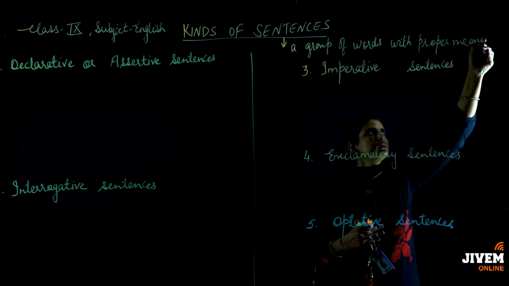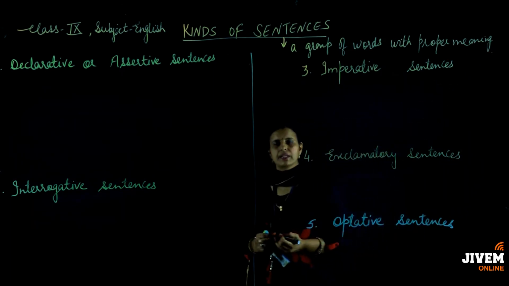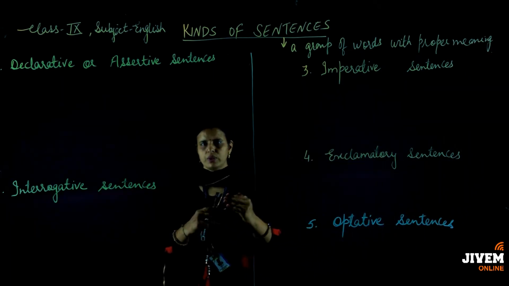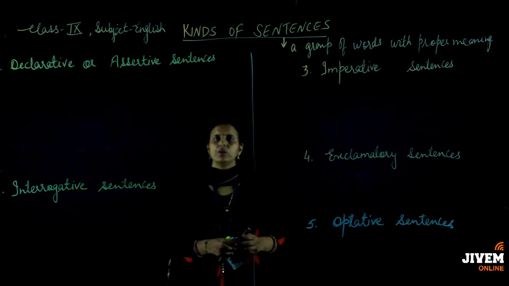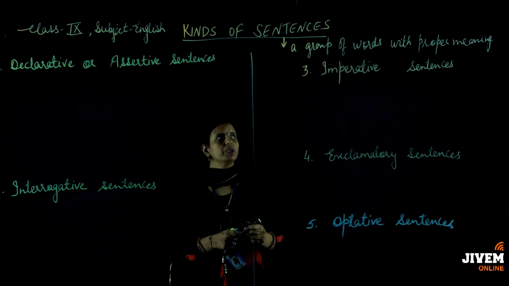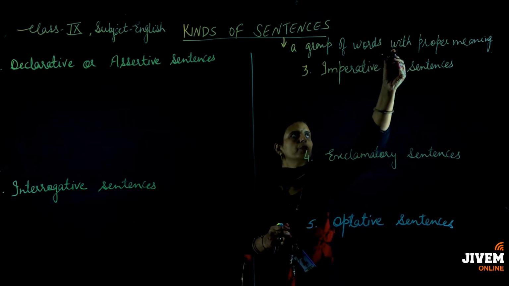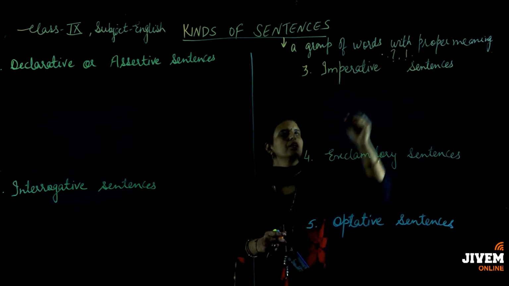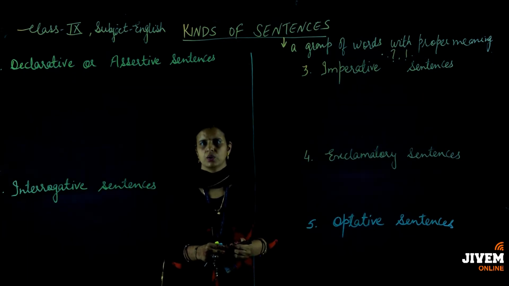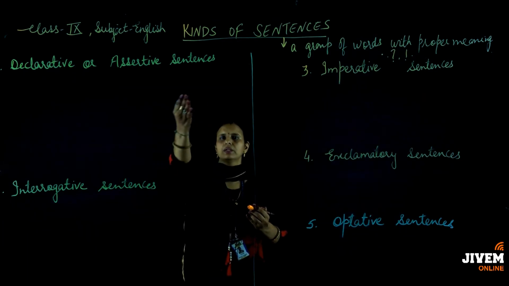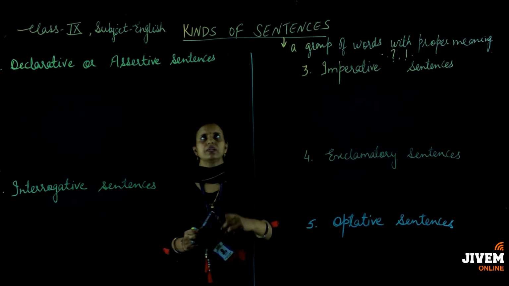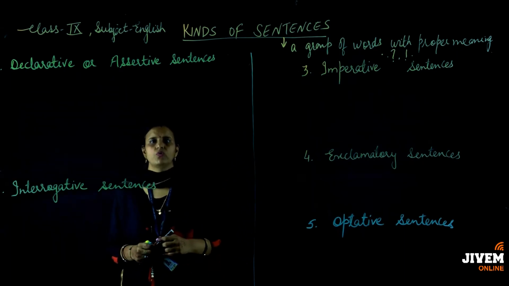Now students, the second thing about sentences is that it should start with a capital letter and end with a punctuation mark. The punctuation mark may be in the form of a full stop, a question mark, or an exclamatory mark. Now let's move on to the kinds of sentences. Students, sentences are divided into 5 types.